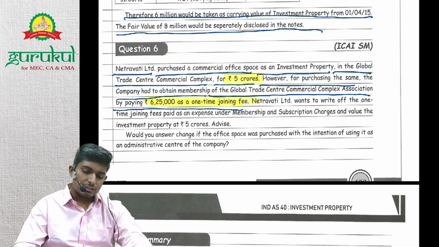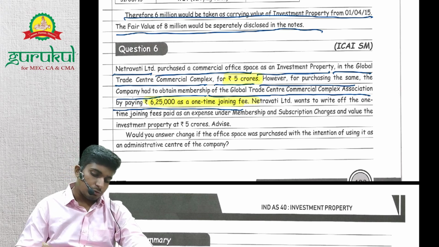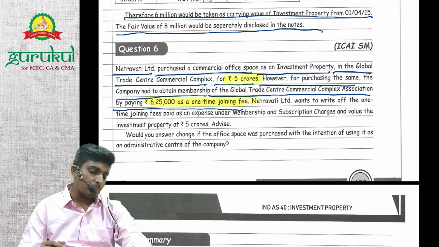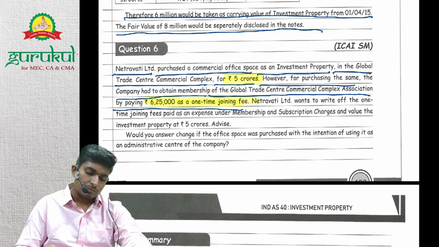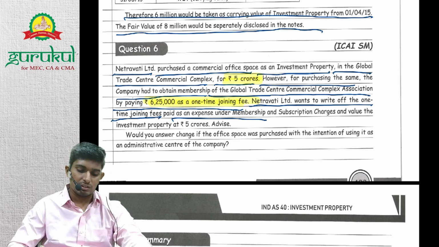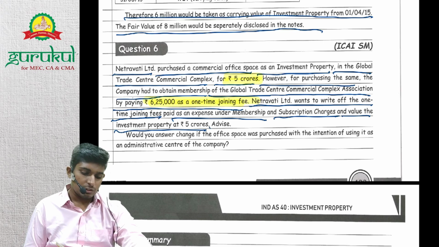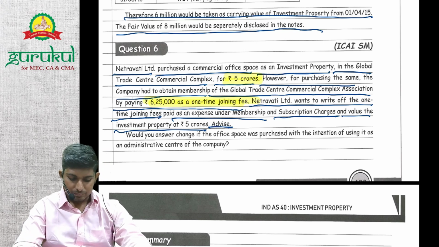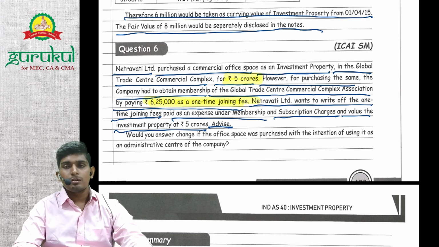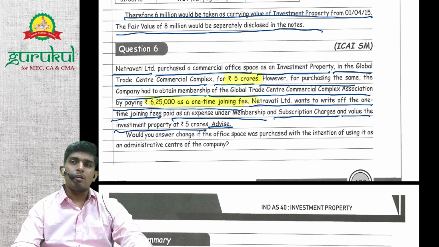Right. Next, Netravati wants to write off the one-time joining fees as expense under membership and subscription charges, and value the investment property at 5 crores. So can Netravati do this? It cannot do it, right? So what will your advice be? As per Ind AS 40, all the directly related expenses need to be capitalized and hence it cannot be expensed to P&L, right?